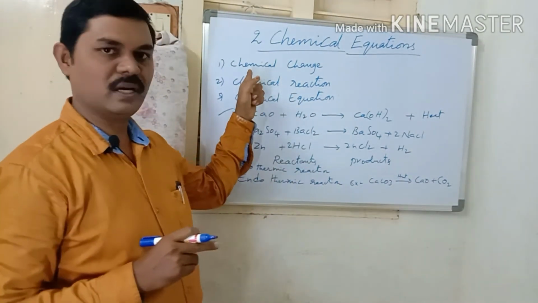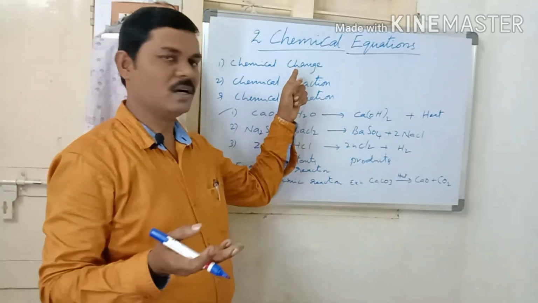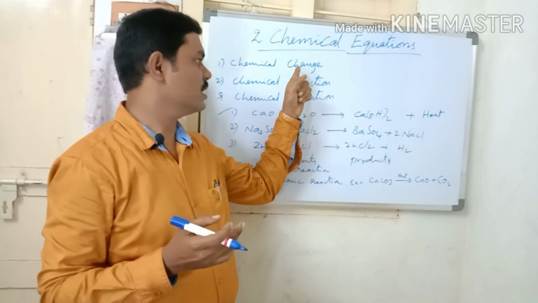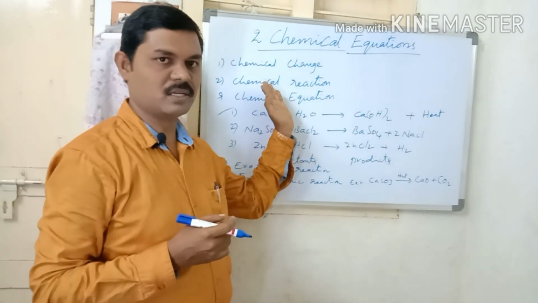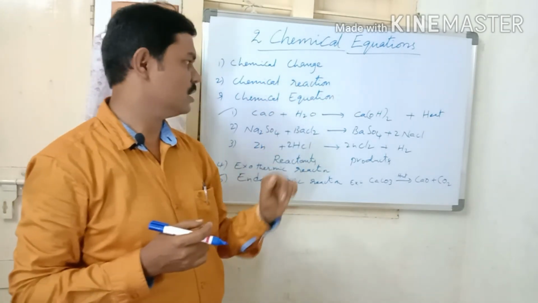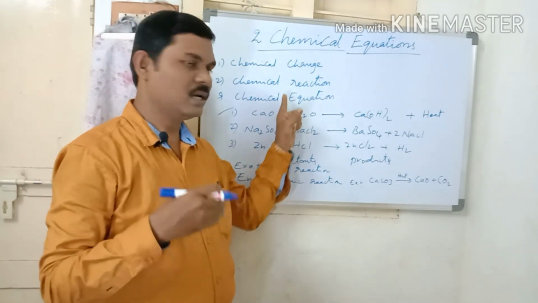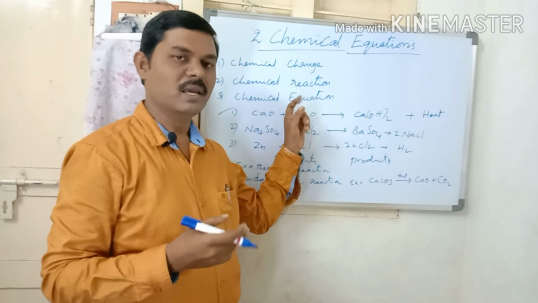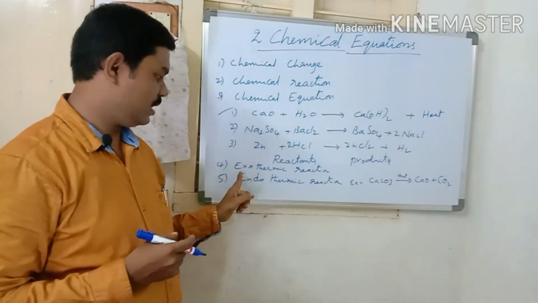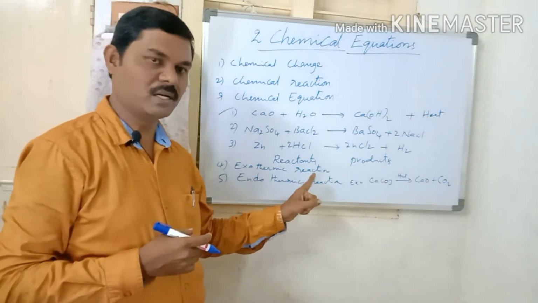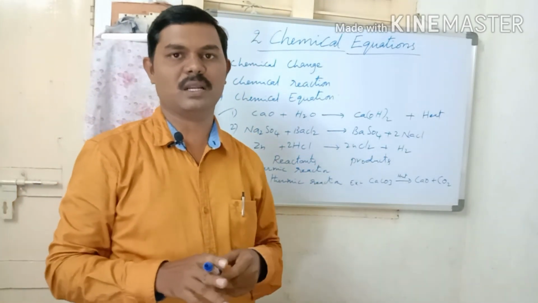So these are the topics we have discussed. Chemical change: the change by the formation of new substances permanently is called chemical change. That is a chemical reaction also. When two substances react with each other to form a new substance, it is called a chemical reaction. And a chemical equation is nothing but a shorthand representation of a chemical reaction by using symbols and formulae. And these are the examples of chemical reactions and the types of chemical reactions: exothermic reaction and endothermic reaction. We will continue the next part of the lesson in the next video.